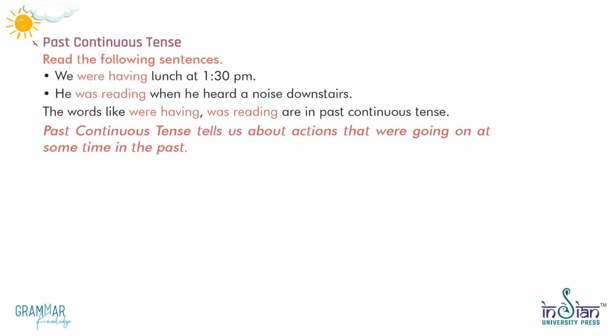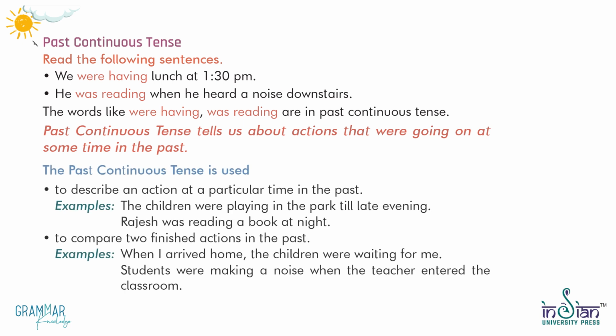Past continuous tense. Read the following sentences. We were having lunch at 1:30 p.m. He was reading when he heard a noise downstairs. The words like were having, was reading are in past continuous tense. Past continuous tense tells us about actions that were going on at some time in the past. The past continuous tense is used to describe an action at a particular time in the past.